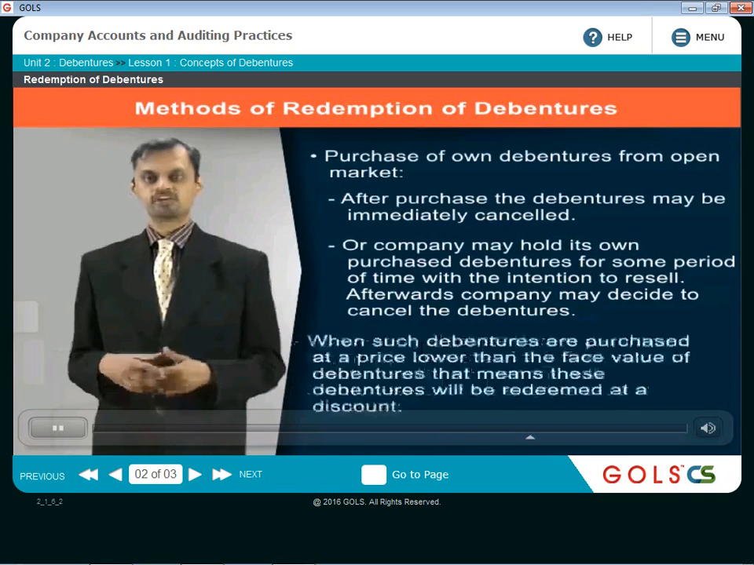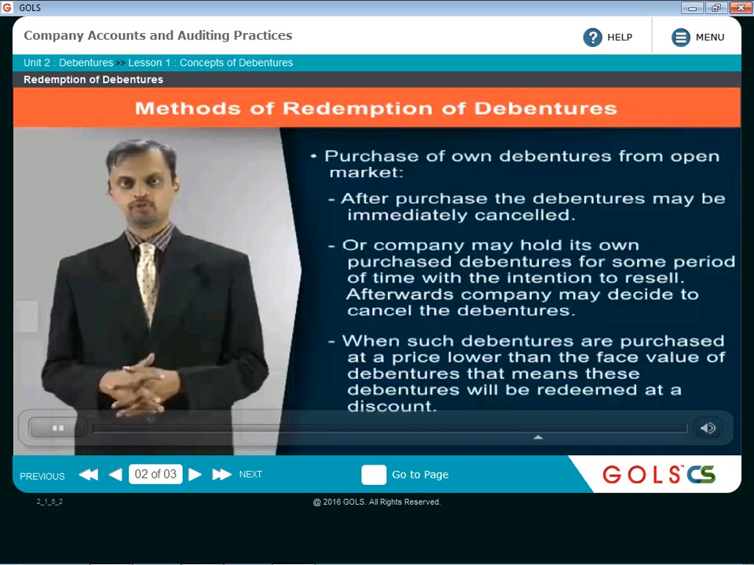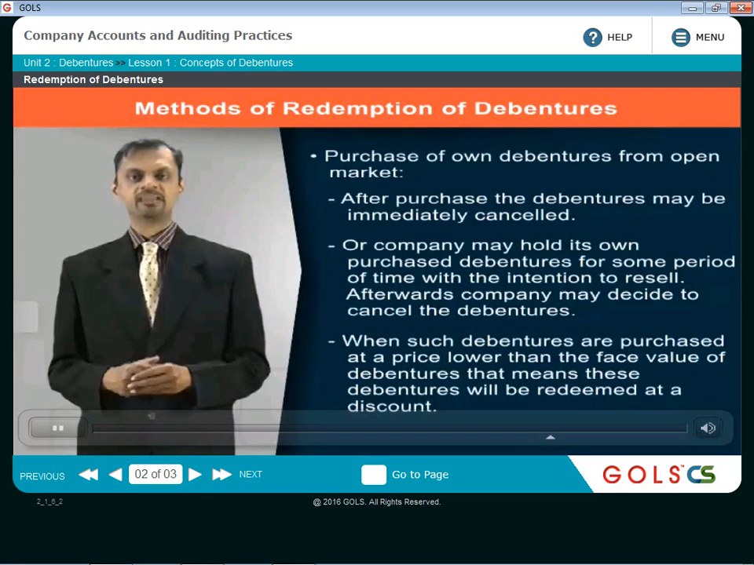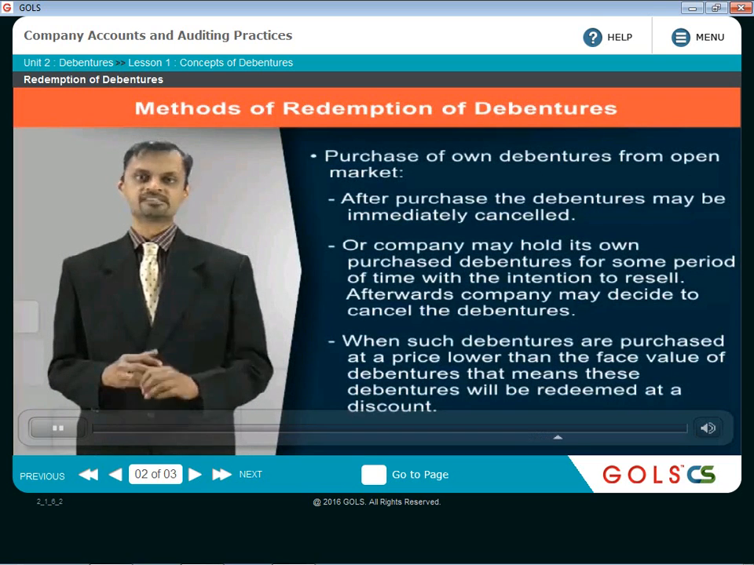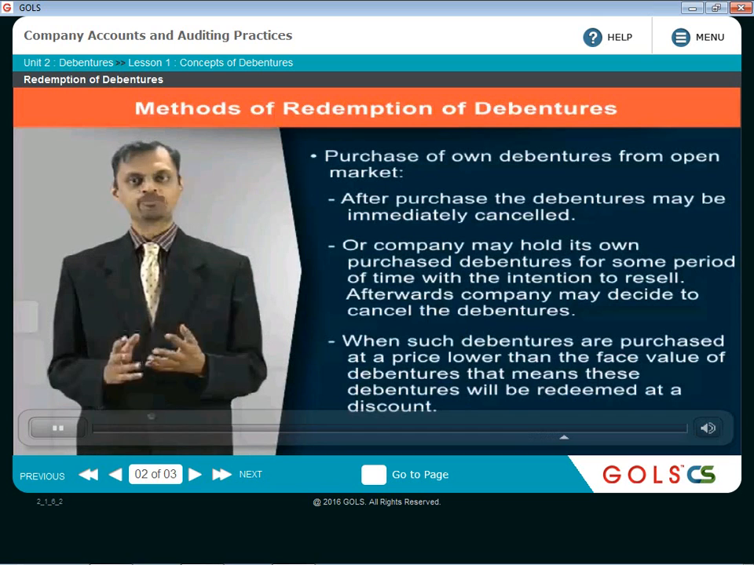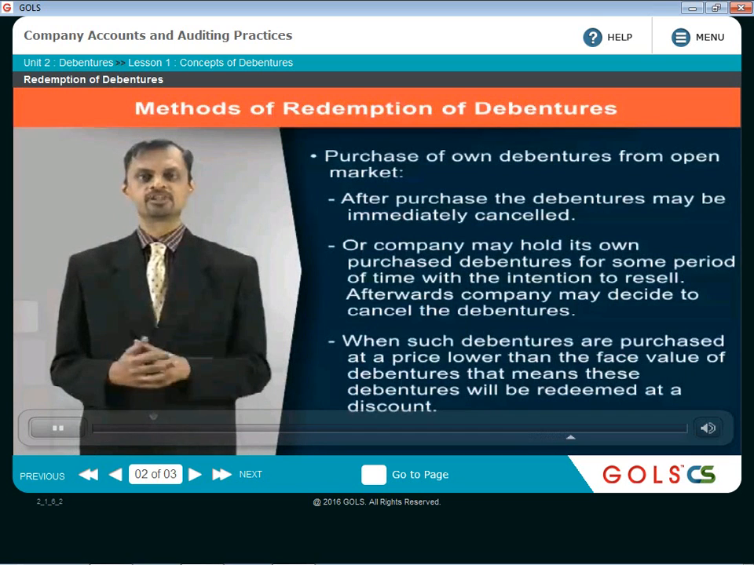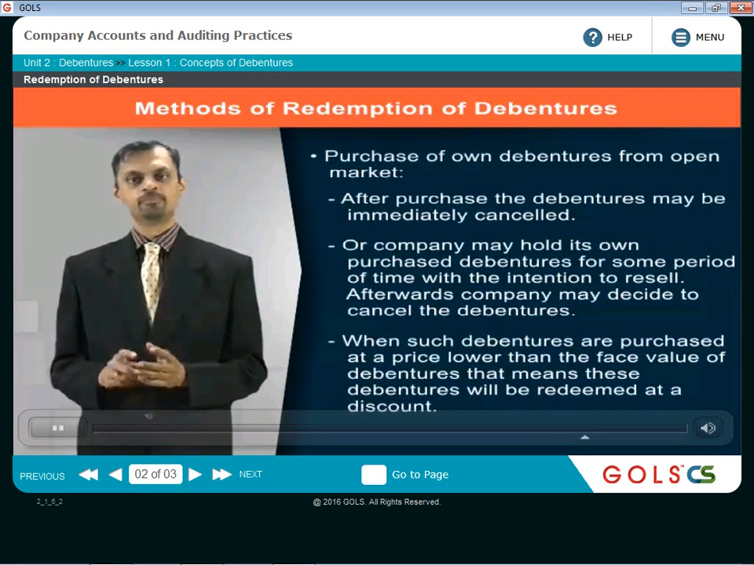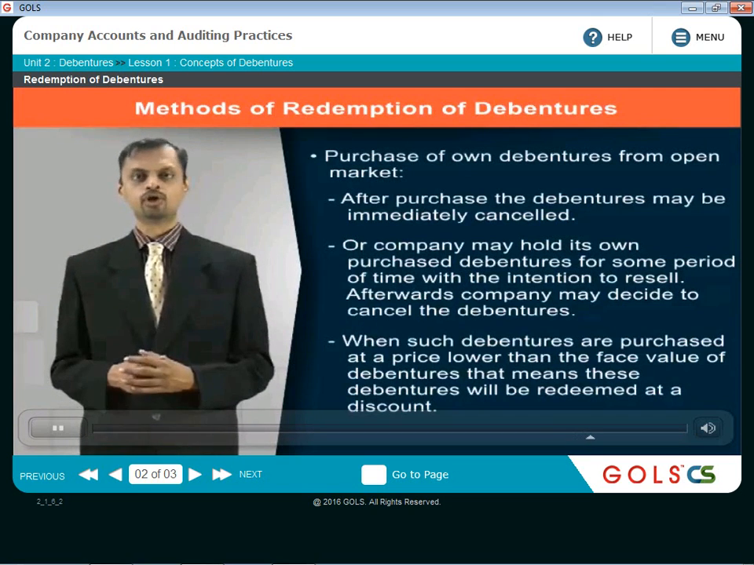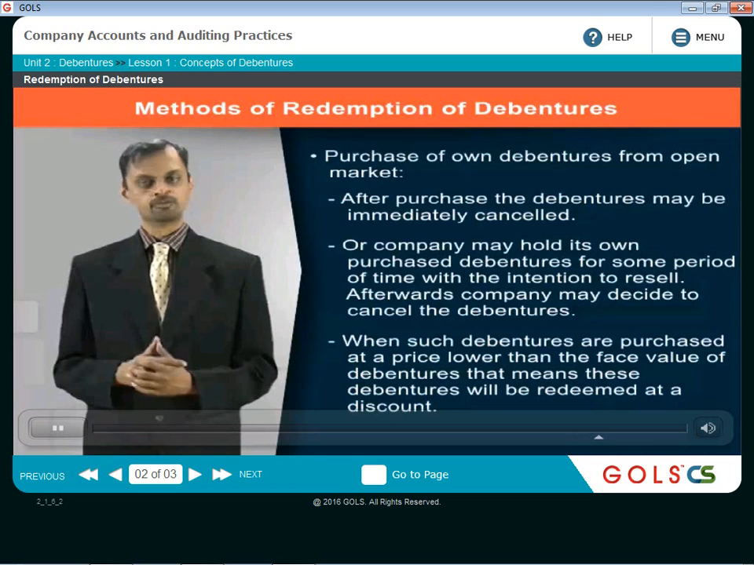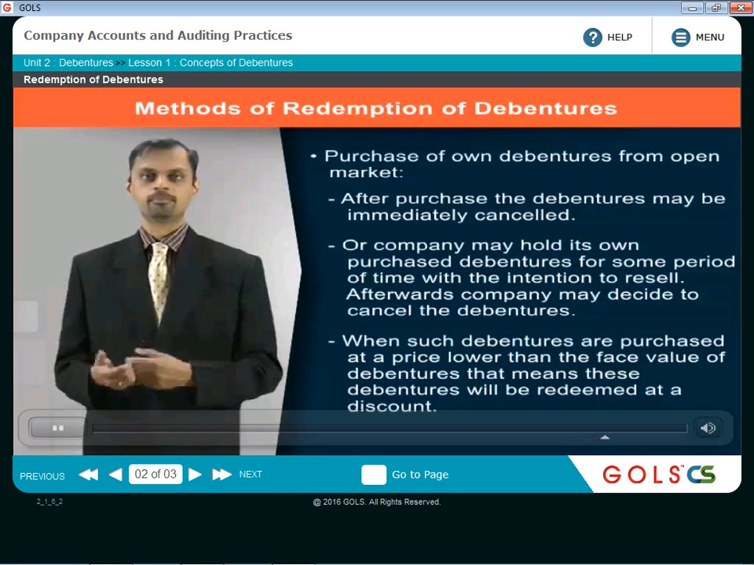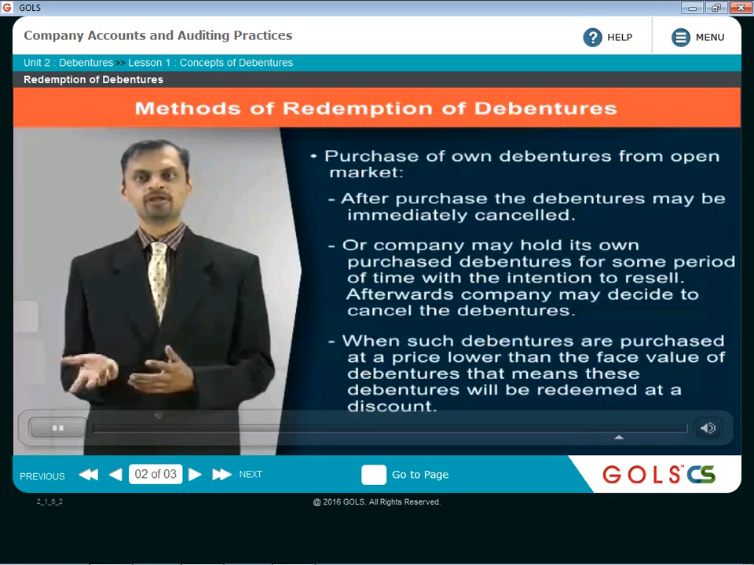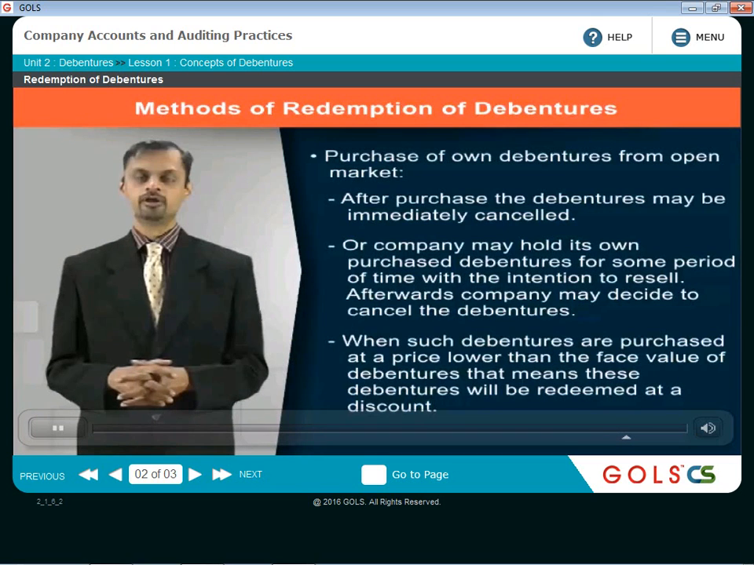When such debentures are purchased at a price lower than the face value, suppose the debenture face value was 100 rupees and the prevailing price in the open market is say 90, and at that price the debentures are purchased by the company, it is nothing but a profit for the company. So it will be credited to profit on redemption of debentures account at the time of purchase. And if it is the other way around, the market price is higher than the face value, then it is a loss. So it will be debited to loss on redemption of debentures account.